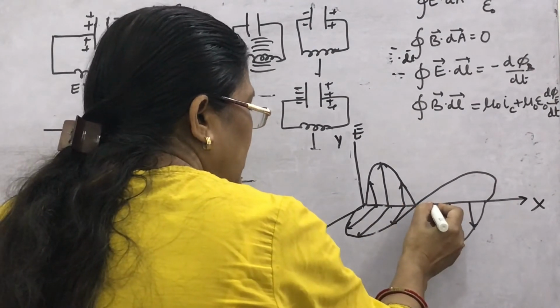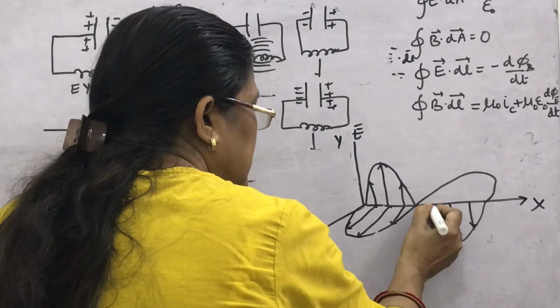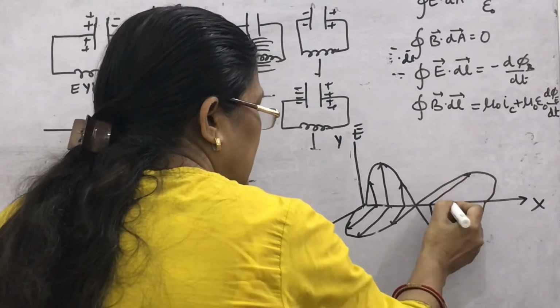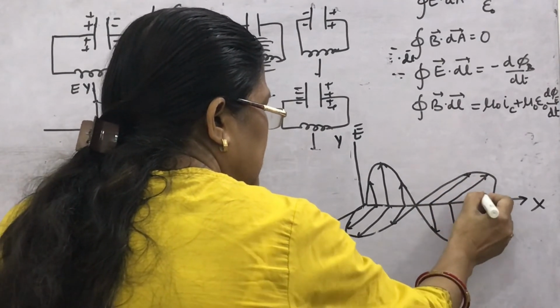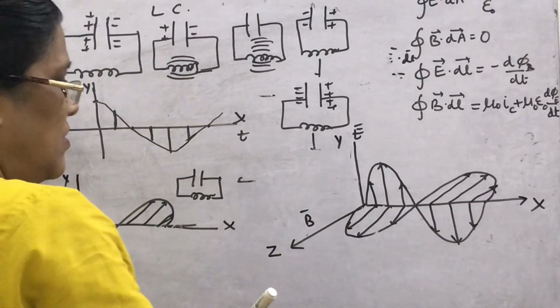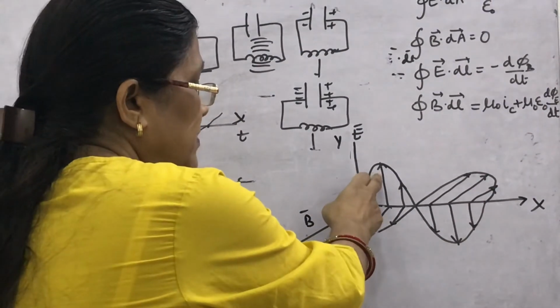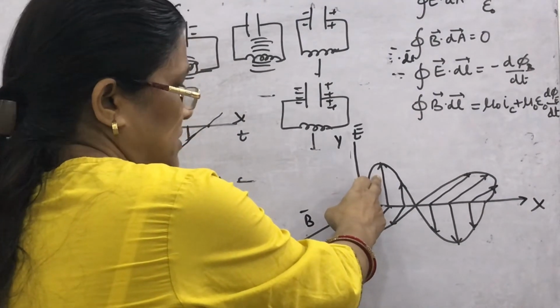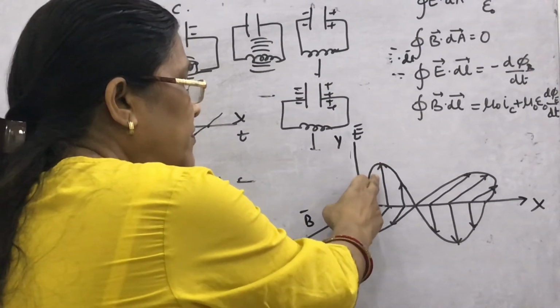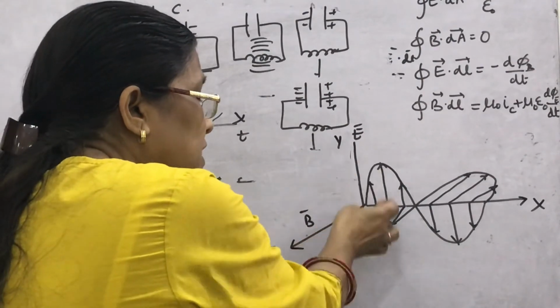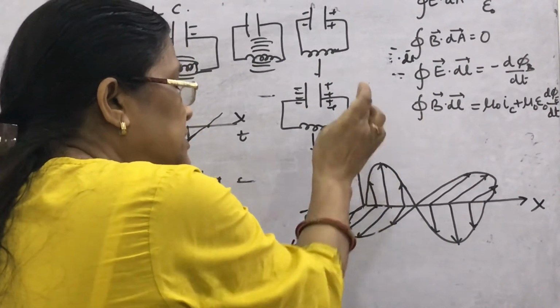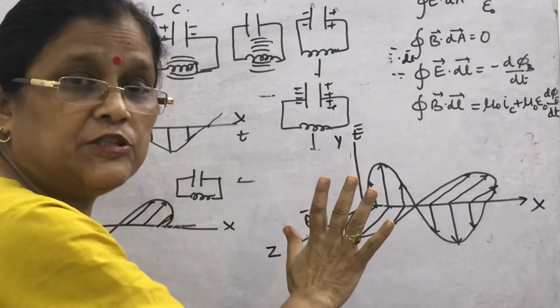What is the meaning of this sentence which I am saying? Self-sustained and in the same phase. Look, an oscillating charge produces an electric field. Suppose this electric field is produced. This changing electric field produces a magnetic field, as we have seen in the displacement current.